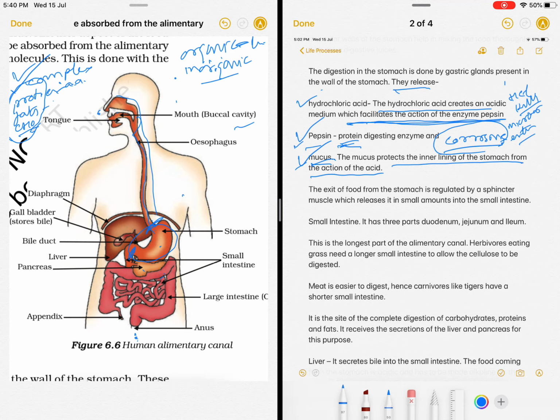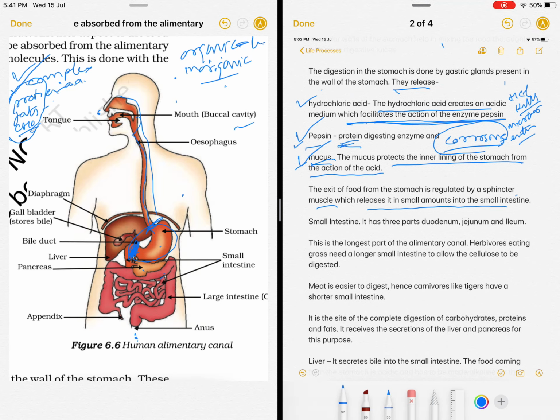Okay. Now after this, the food has come here. Now the food has to go out. So here there is a sphincter. I am marking it with the pen. Here is a sphincter. The exit of food from the stomach is regulated by a sphincter muscle, which releases it into the small intestine in small amounts.